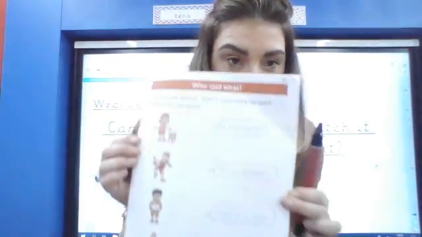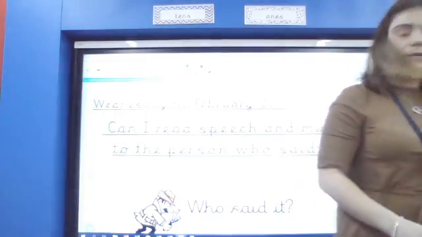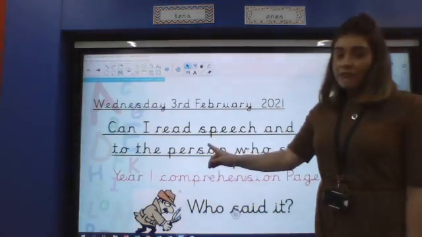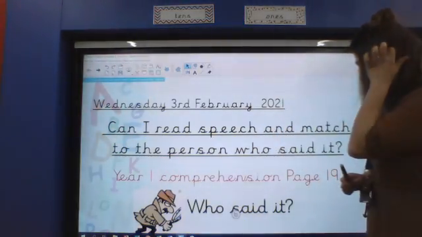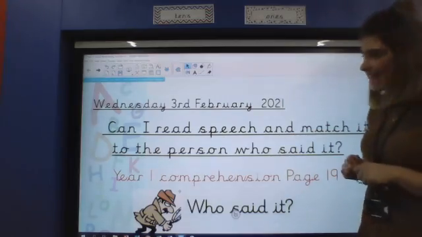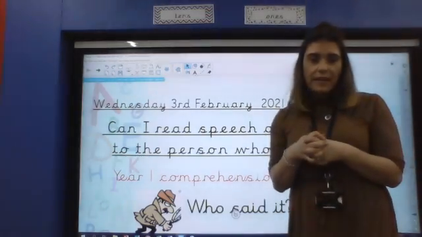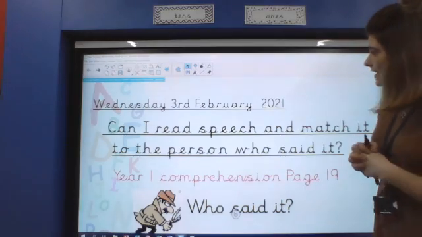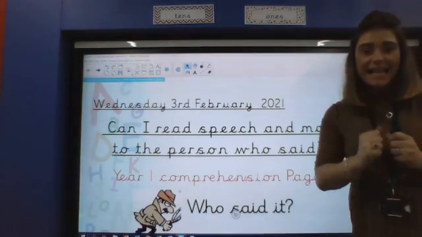Year 2. It is Wednesday, the 3rd of February, and today we're looking at page 19 in our comprehension book. Our learning question for today says, can I read speech and match it to the person who said it? So what is speech? Speech is when we are writing what somebody has said aloud.